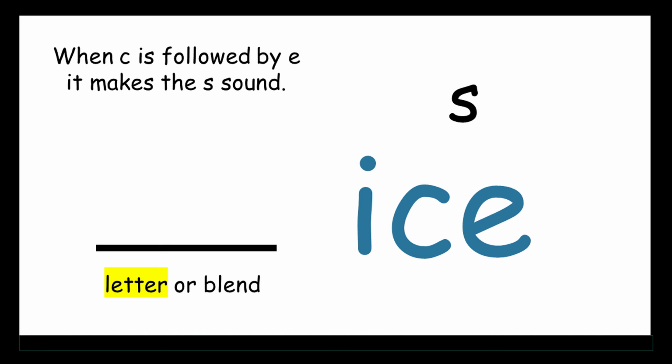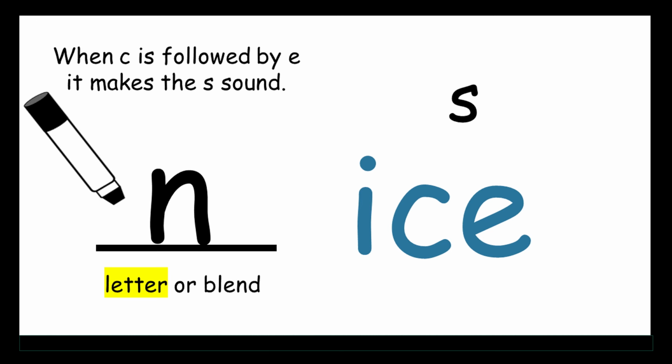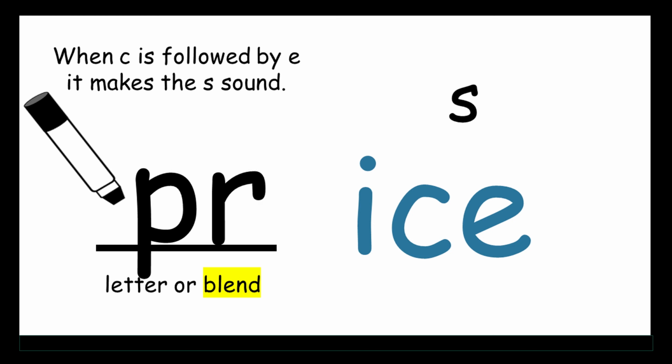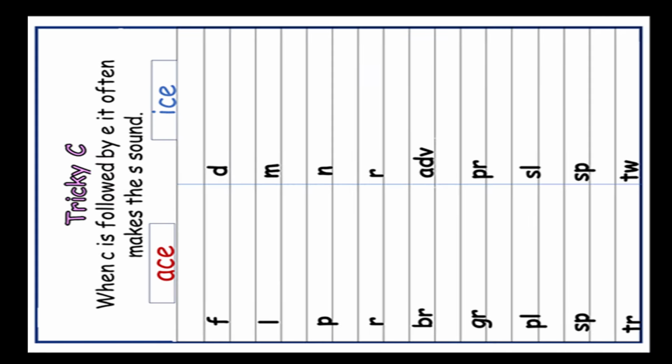As before, have the whiteboard ready for use, and as you say a word, have kids write the beginning letter or blend. Nice, rice, slice, spice, and price. This is a template for kids to use during this activity.